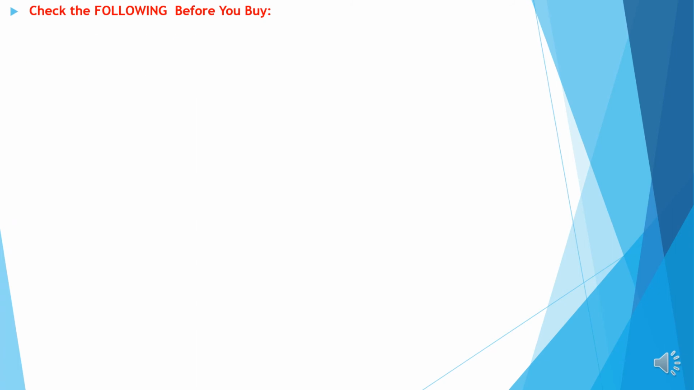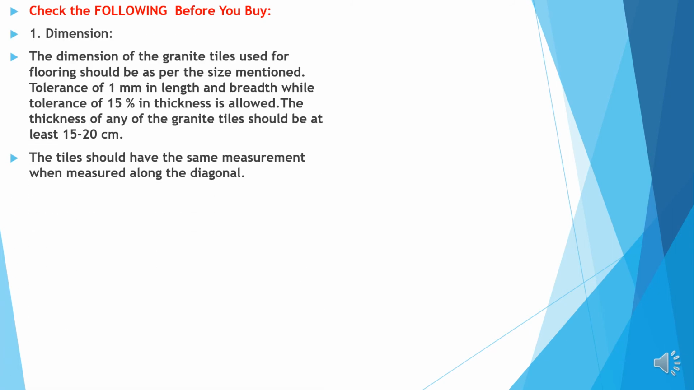Check the following before you buy. Dimension. The dimensions should be thoroughly checked. Tolerance should be 1 mm in length and breadth, while tolerance is 15% in thickness. The thickness of any granite tile should be at least 15 to 20 centimeter. The tile should have the same measurement when measured along the diagonal.